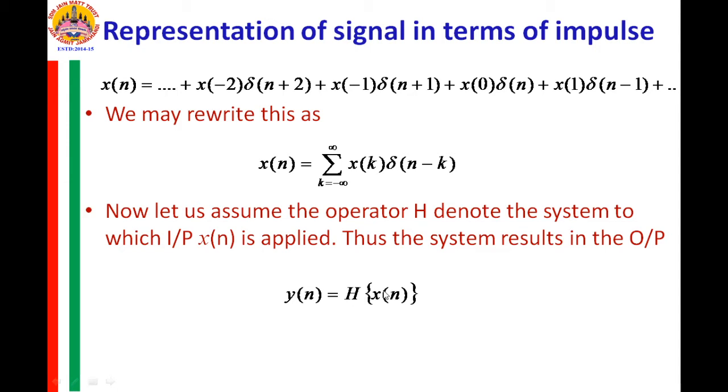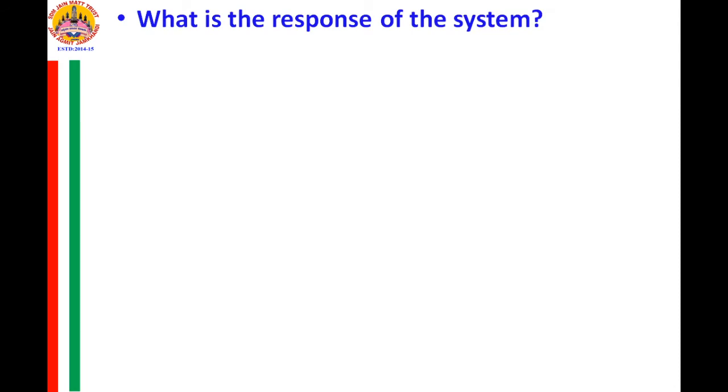What is x of n? It is the summation over k from minus infinity to plus infinity of xk into delta of n minus k. Now, what is the response of the system?